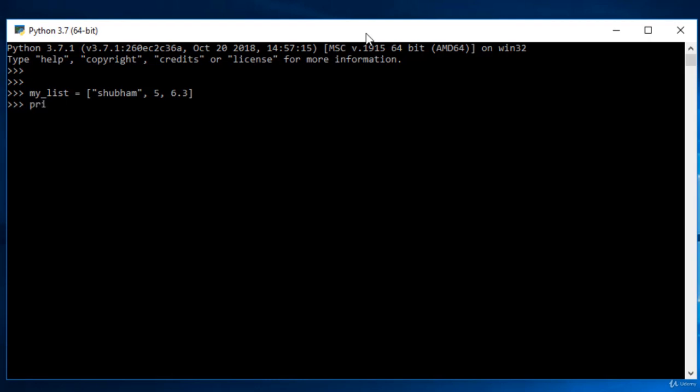And if I try to print this particular list, let me use my print command, and in parentheses I just need to give the variable name, and that's done. So here in my list I have 3 elements. One is a string, that is Shubham, second is an int, that is 5, and third is 6.3, that is a float.